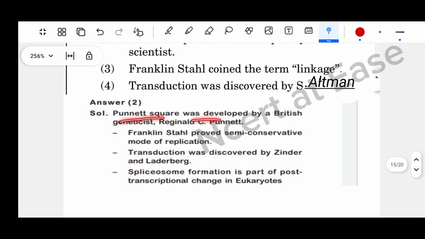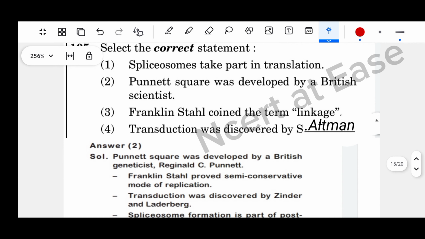Punnett Square was developed by a British geneticist Reginald C. Punnett. Franklin Stahl proved the semi-conservative mode of replication. Transduction was discovered by Zinder and Lederberg. Spliceosome formation is a part of post-transcriptional change in eukaryotes. Option 2, Punnett Square was developed by a British scientist, is the right answer.